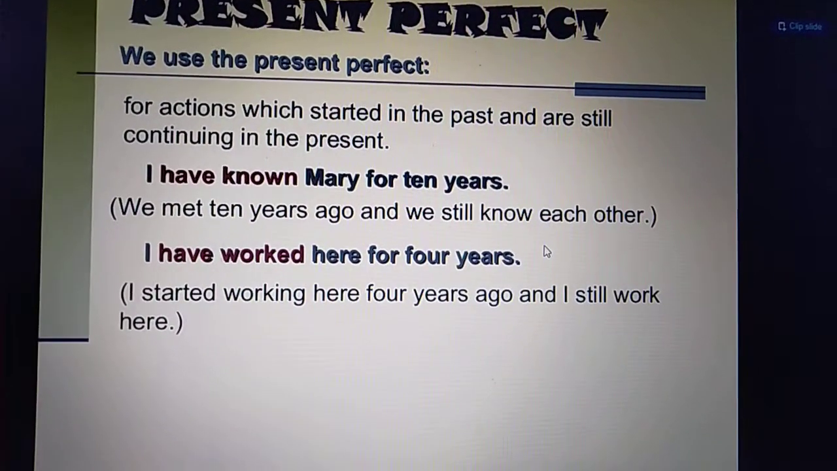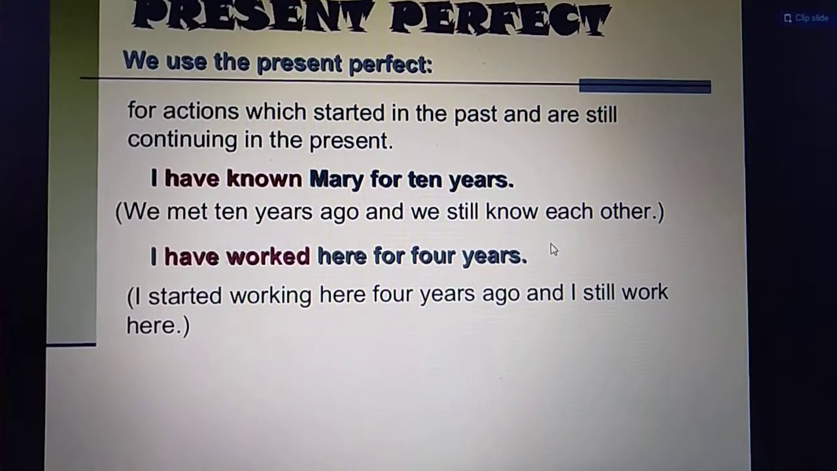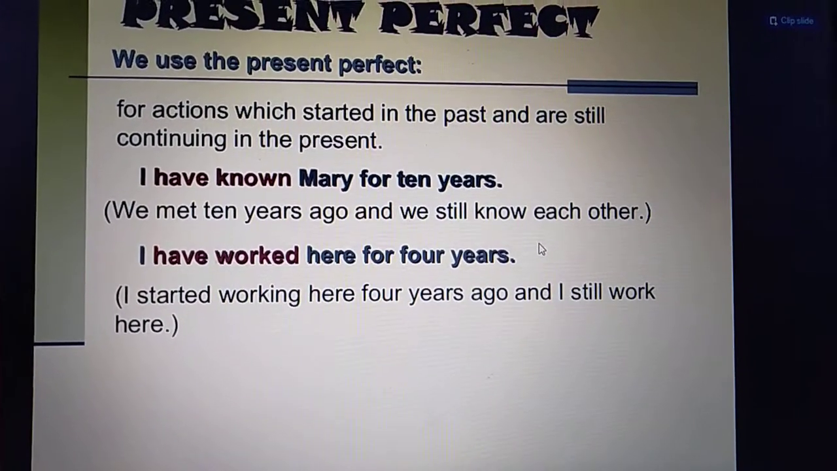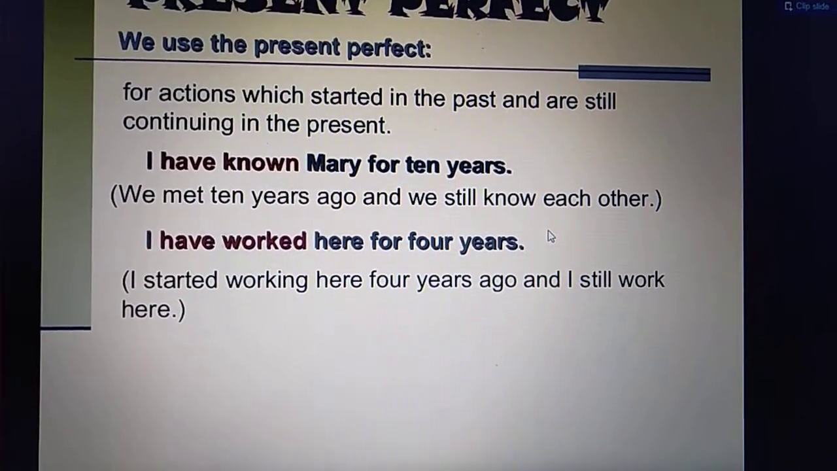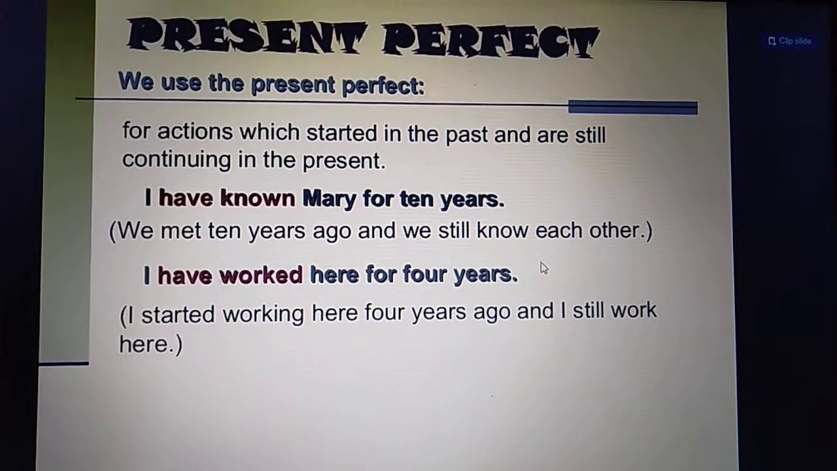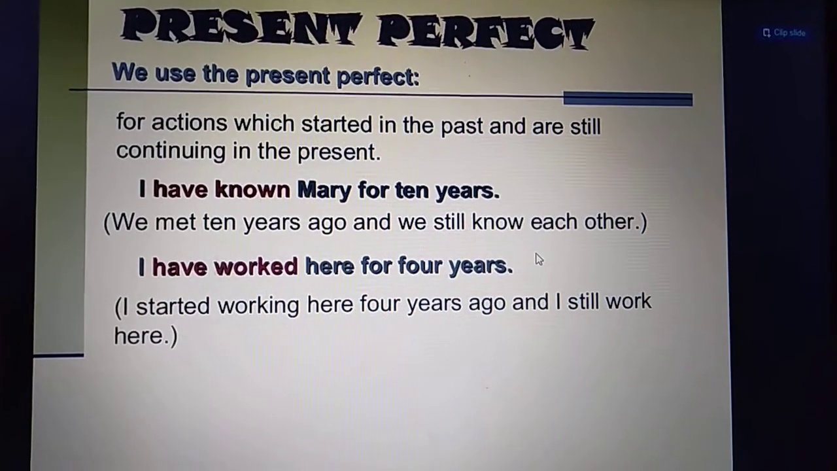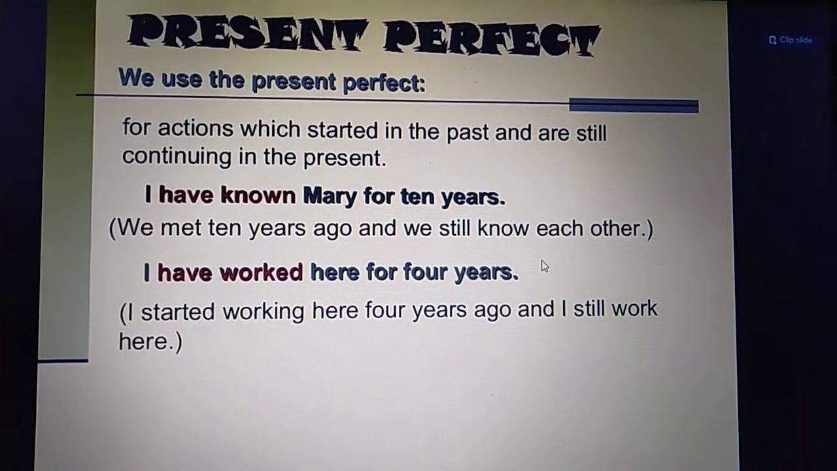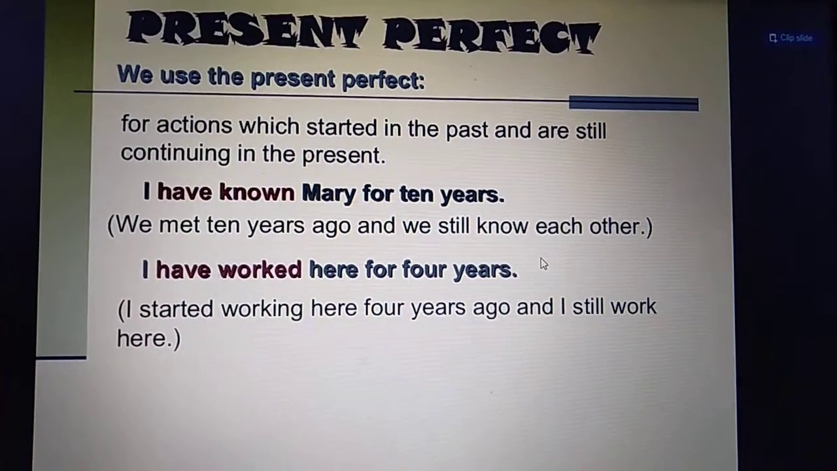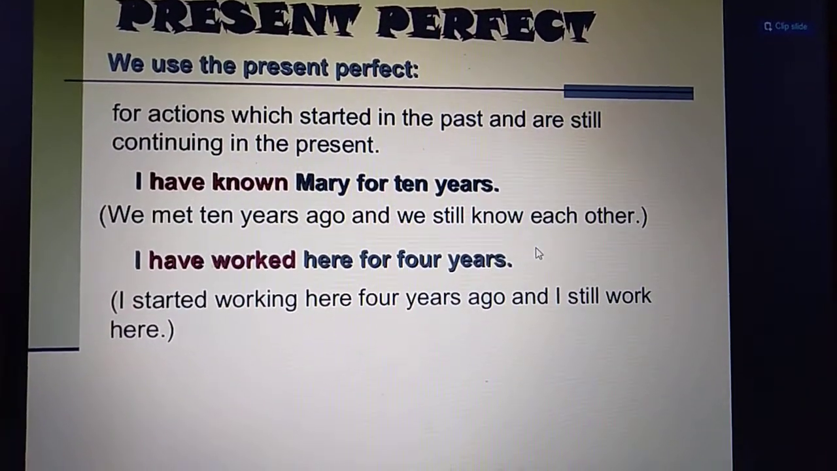Clear? Like for example, I have known Mary for 10 years. Now over here, see, I have known Mary for 10 years. This is an example of the use that we use the present perfect tense for actions which started in the past and are still continued in the present. For such actions, we also use the present perfect tense. And the example is, I have known Mary for 10 years.